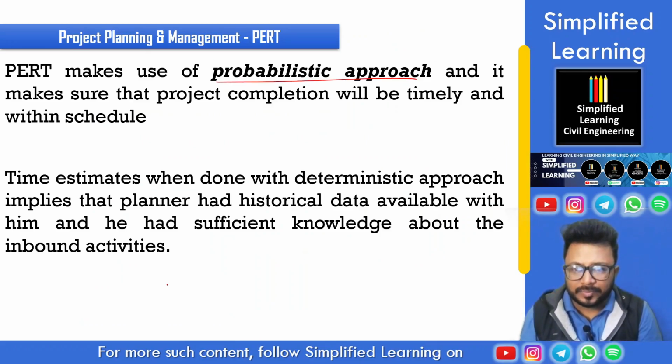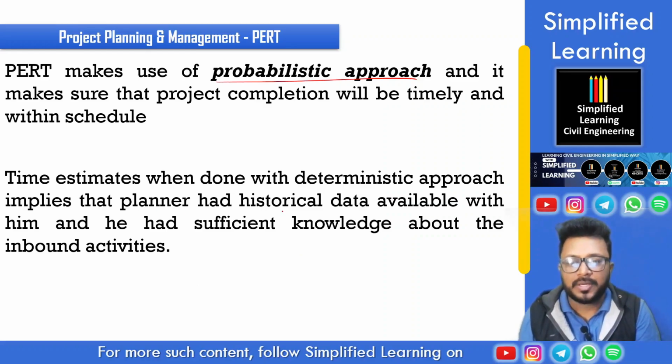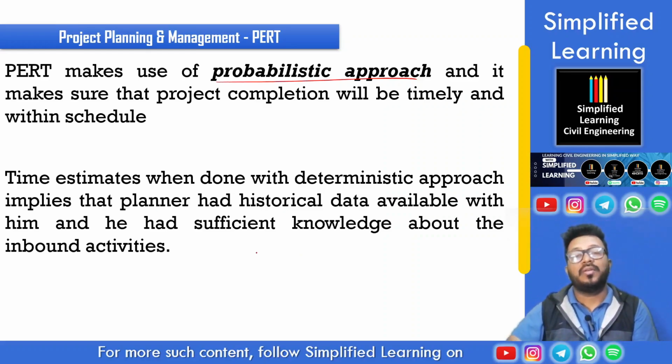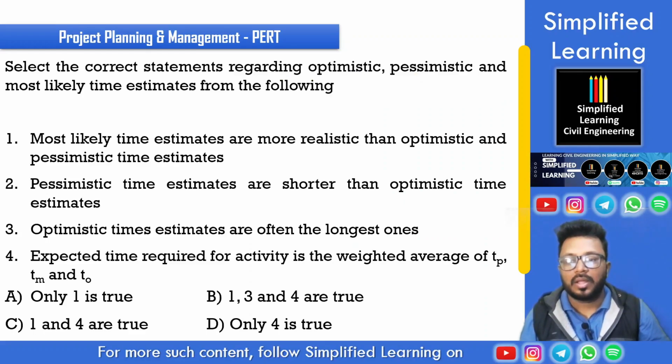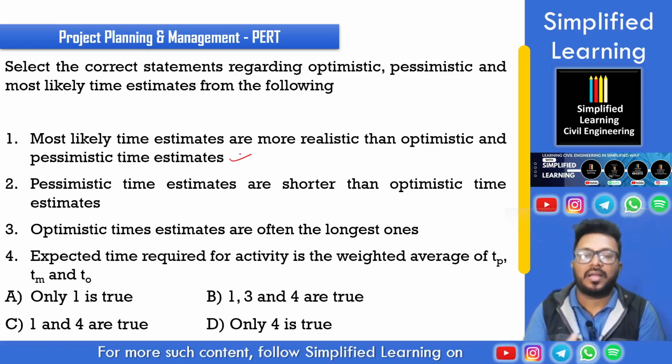Then time estimates are done with a deterministic approach only when we have what? Historical data, evidence, experimental data. Alright, select the correct statement regarding optimistic, pessimistic, and most likely time estimate from the following. Most likely time estimates are more realistic than optimistic and pessimistic. This is correct. Okay, this is the practical approach.